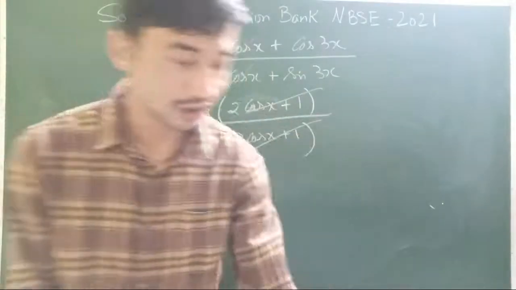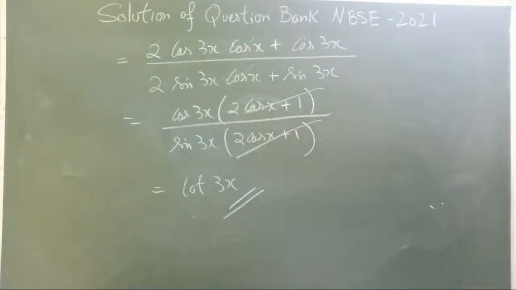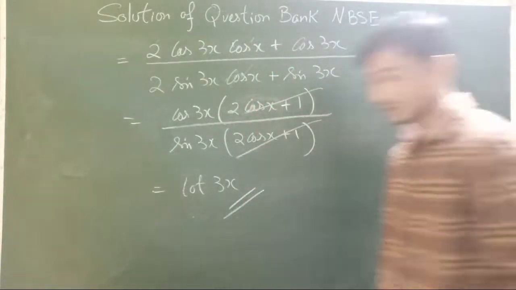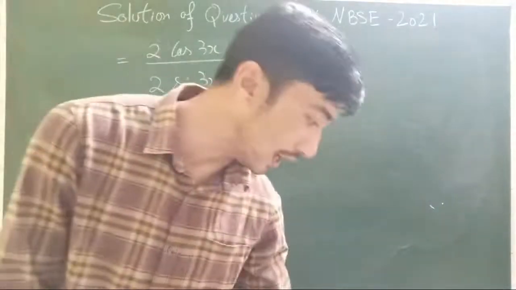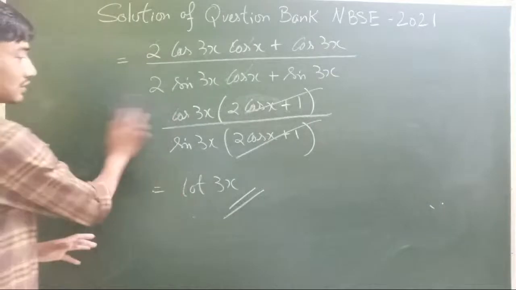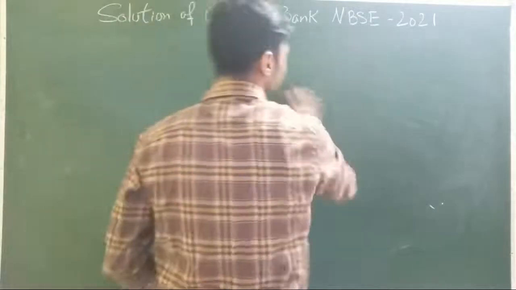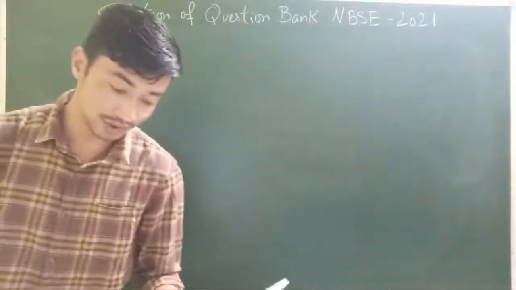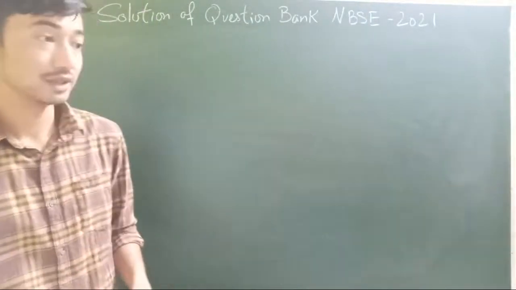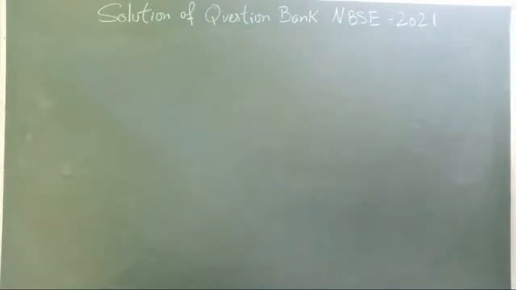Let's move on to the next question. So the next question, number 5. Questions 5, 6 and 7 are out of the syllabus for this year, from the revised part. Question number 5 is about the general solution of the equation for a trigonometric ratio. That's slightly out of the syllabus, so we will not be doing that for this year.